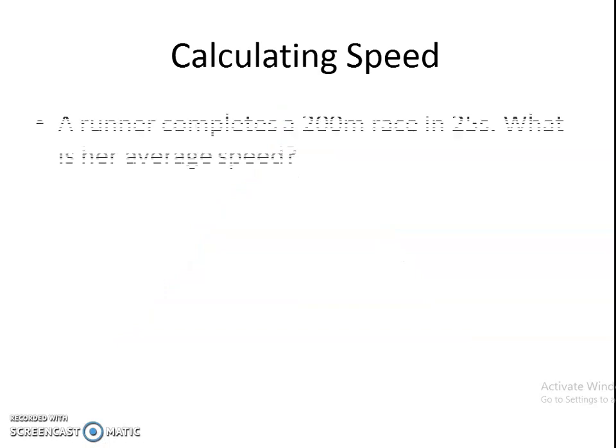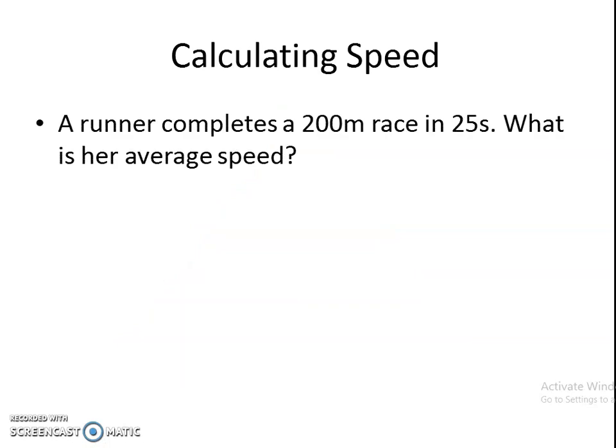Let us revise a problem. A runner completes a 200-meter race in 25 seconds. What is her average speed? What is the question? A runner completes a 200-meter race in 25 seconds. What is her average speed?